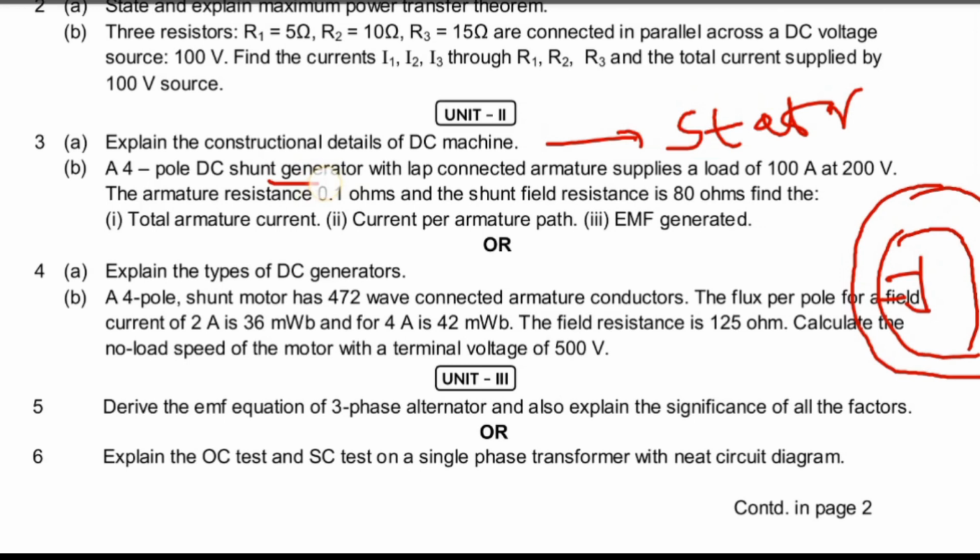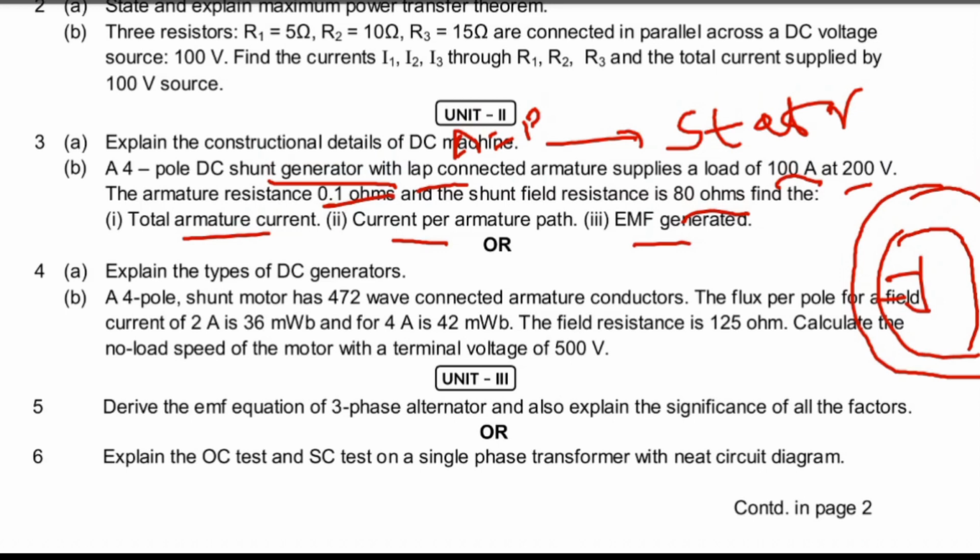A 4-pole DC shunt generator with a lap connected armature is a numerical problem from unit 2. In lap winding, A equals P, the number of parallel paths equals the number of poles. The armature supplies a load of 100 amps at 200 volts. The armature resistance is given as 0.1 ohm and the shunt field resistance is 80 ohm. Find the total armature current, current per armature path, and EMF generated. A very simple problem. How can we solve this? The EMF generated in a DC shunt generator is Eg equals V plus IaRa.